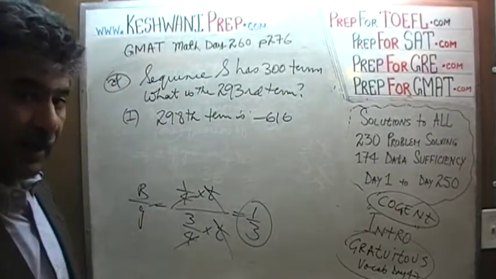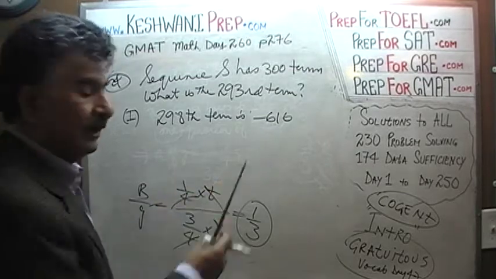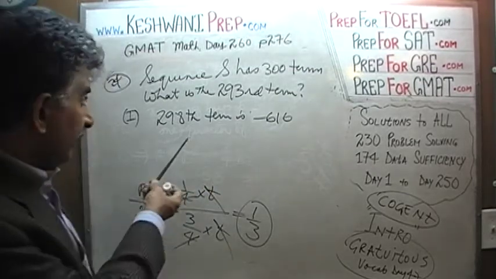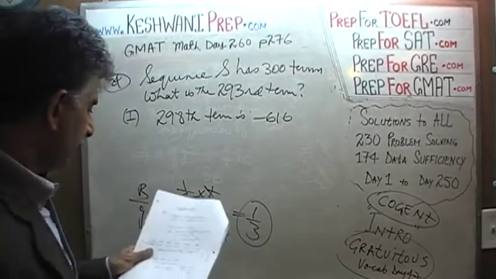Now, had they simply stopped at that, by simply telling us that the 298th term is negative 616, that's not enough. We cannot figure out what the 293rd term is, but they go on to tell us something else. Let's see what they tell us.